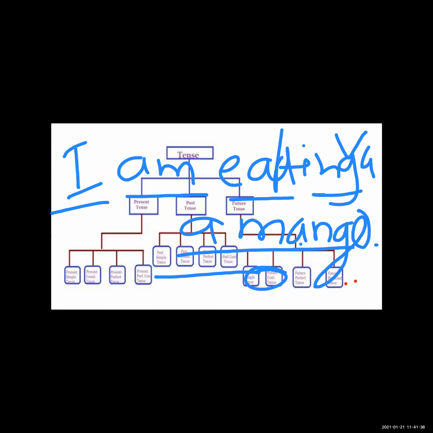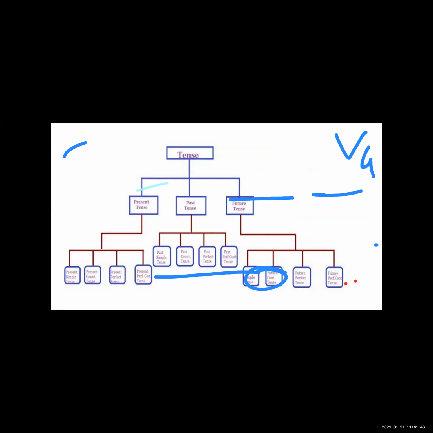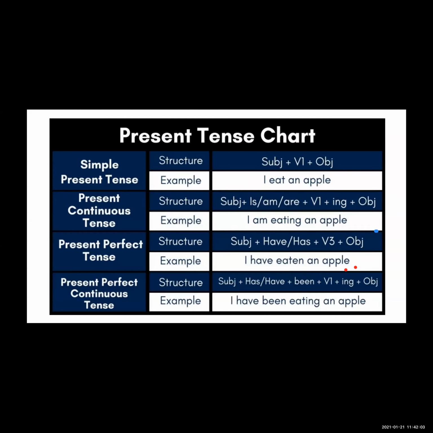Now see here, the third one is the present perfect tense. See the structure of the present perfect tense: subject plus have or has plus V3, means third form of verb, plus object. It is the structure of the present perfect tense.